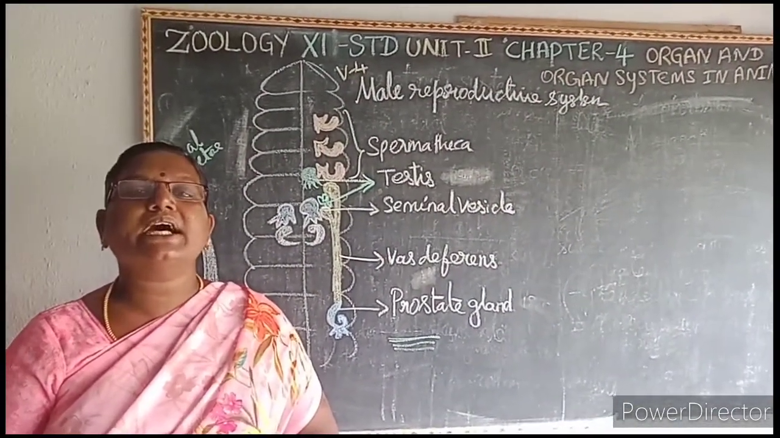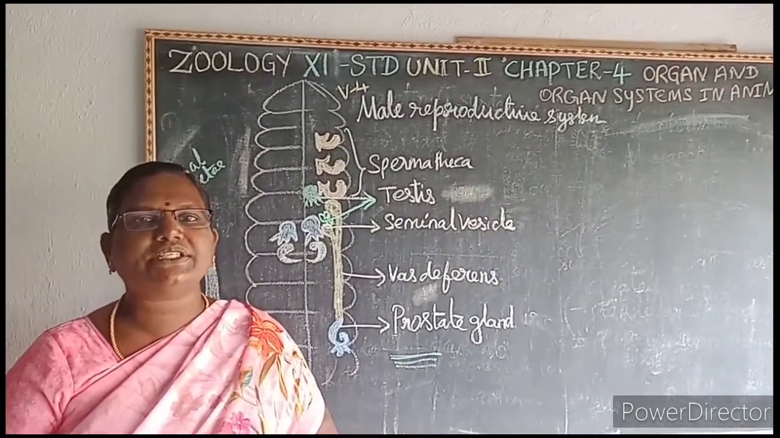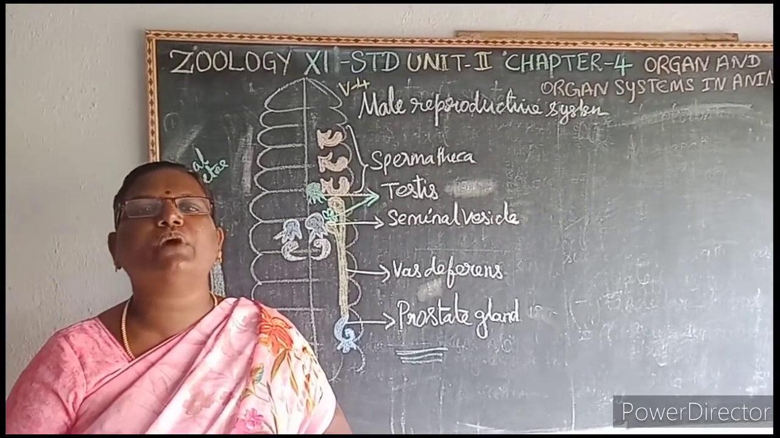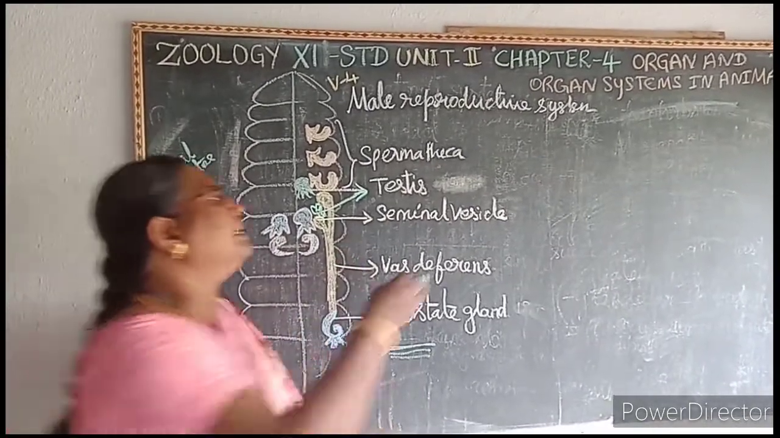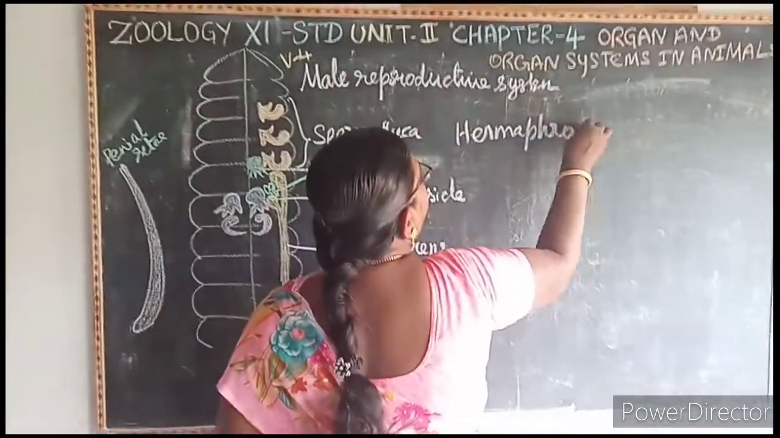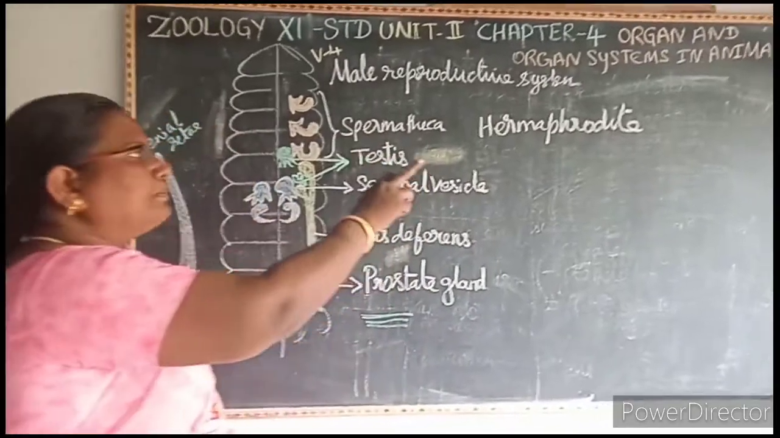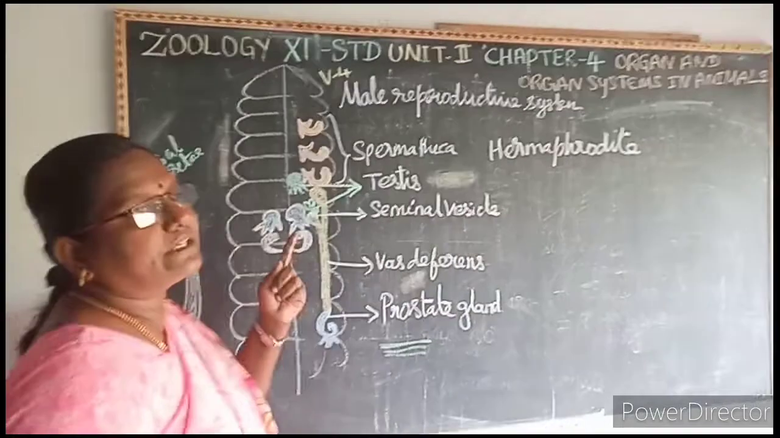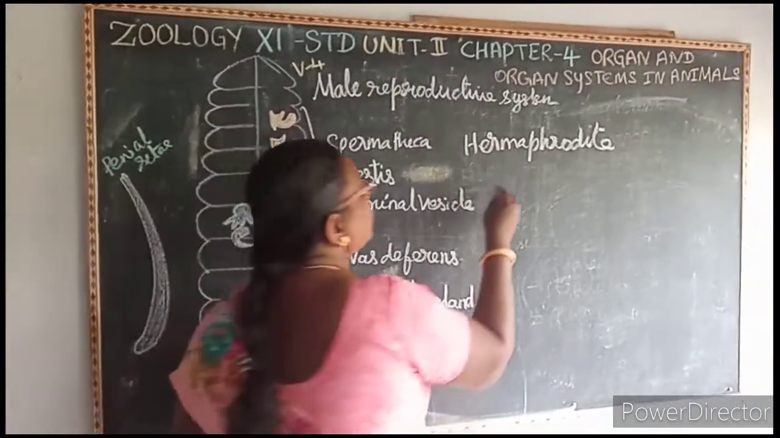If the sexes are separated, then it is known as dioecious. If the sexes are united together in the same individual, then it is known as monoecious or hermaphrodite. So the earthworm is a hermaphrodite. What is a hermaphrodite? If both the male and the female sex organs are seen in the same individual. Hermaphrodite or monoecious. Here, to avoid self-fertilization, protandry takes place.